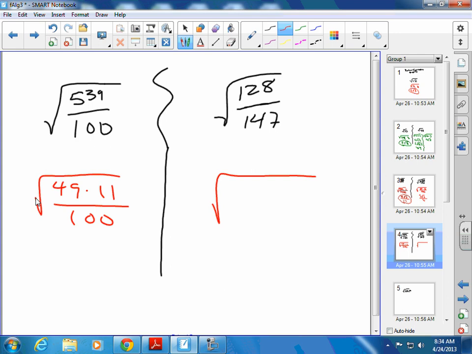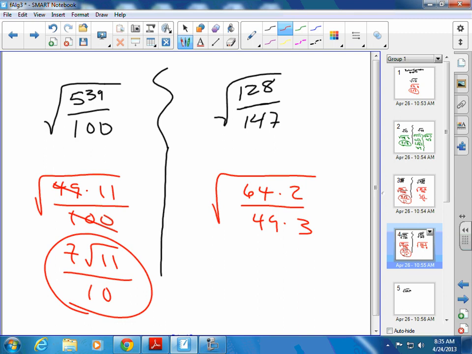Probably not. Okay, 128, what goes in there? 64. 64 times 2, and 147. It's not a perfect square, but is there a perfect square that goes into it? Yeah, 49 times 3. Okay, so those are broken up. Over here on the left, you're going to get 7 radical 11 over 10.